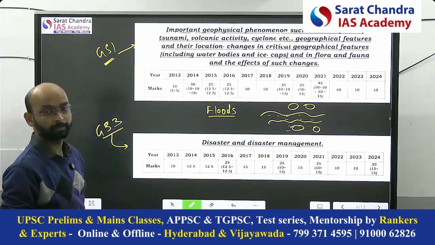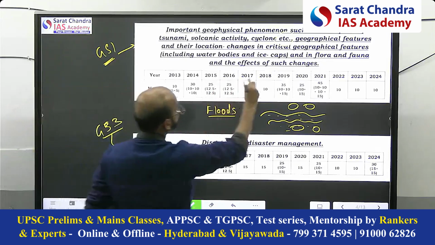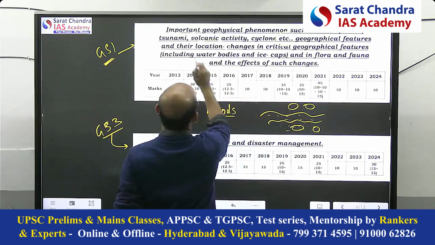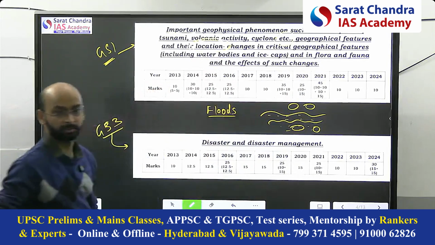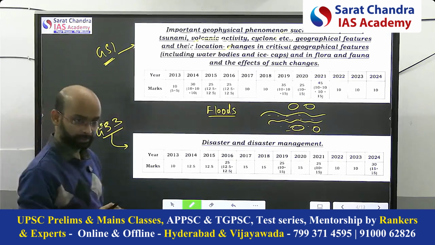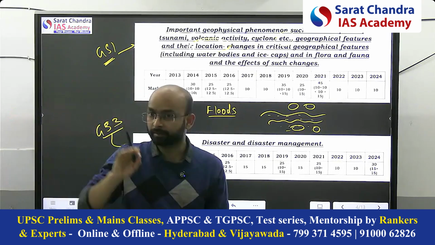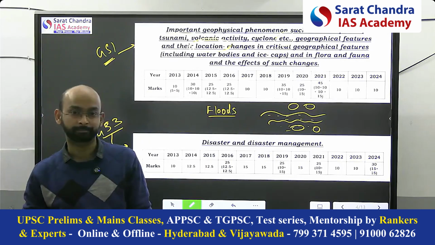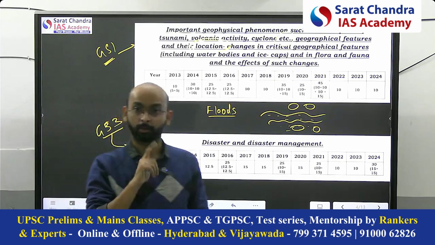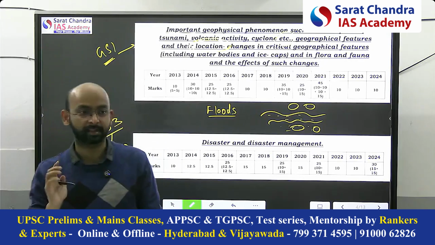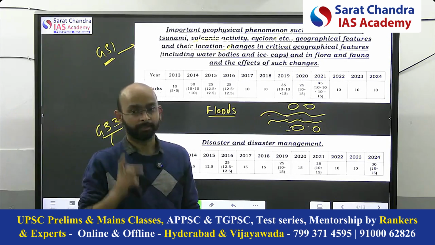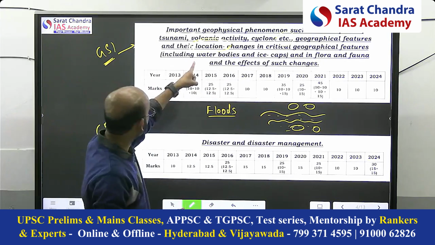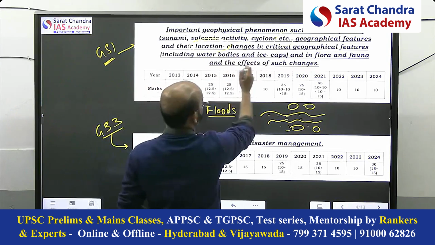Now you will observe in the PYQ how they are asking about geographical location. Here also you see the locations, meaning why particular disasters are concentrated in a particular region. The first question you saw is what? Himalayas. Why are landslides caused in the Himalayas? Second, they can ask about change in their location.